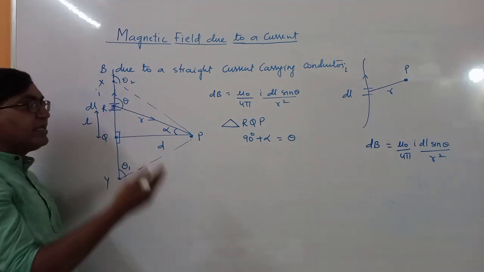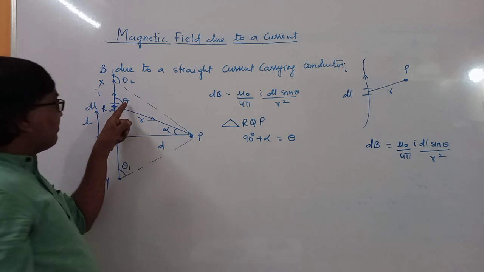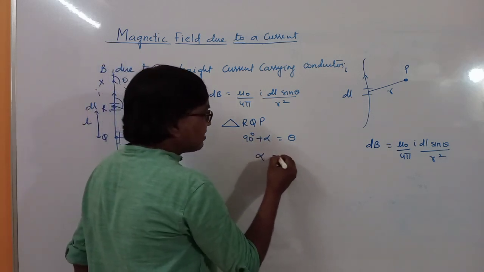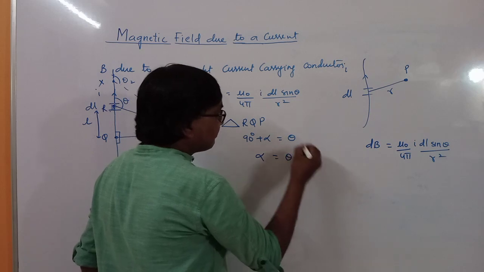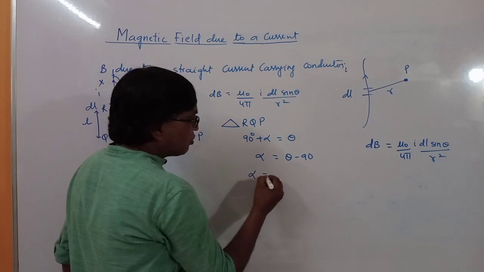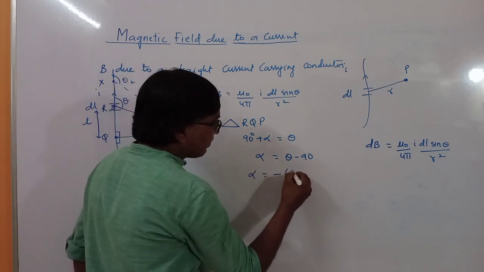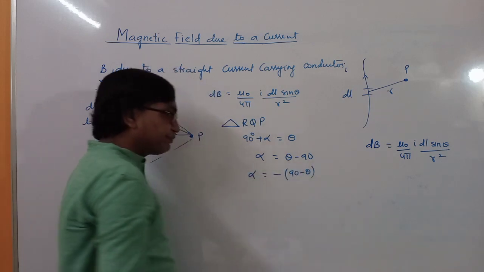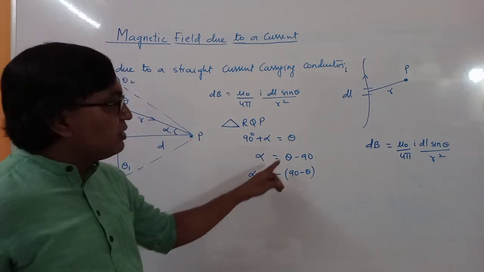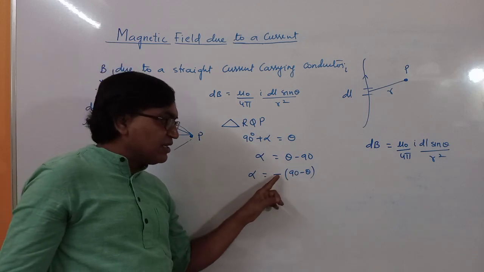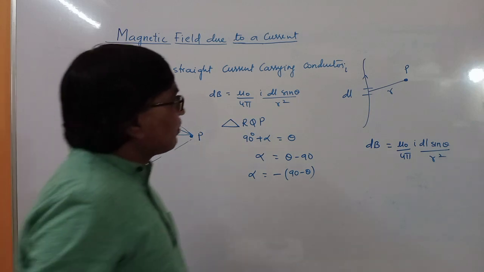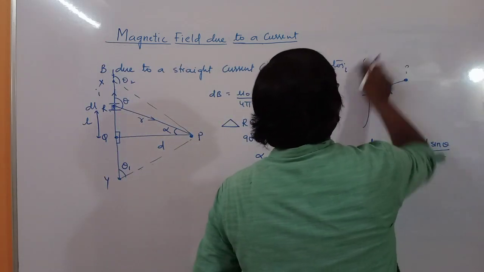This total is 180. So we can write theta as 90 plus alpha. Then what is alpha? Alpha is theta minus 90. Or alpha can also be written as minus of 90 minus theta. Because we have sine 90 minus theta, cos 90 minus theta. So theta minus 90 is written as minus of 90 minus theta. So I will remove this.